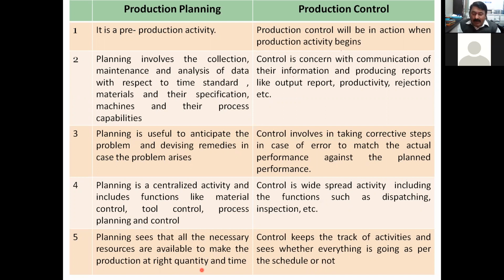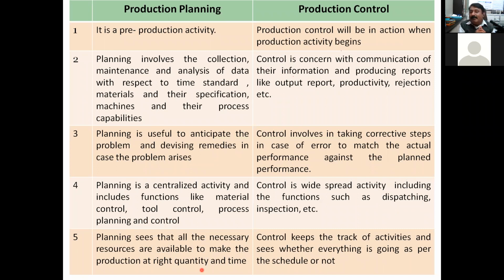Control keeps track of activities and sees whether everything is going as per the schedule or not. Again, the same things are there. So control checks whether the 1000 units will be manufactured. It may be day wise, week wise, fortnightly, or monthly. So keeping track, whether whatever the production schedule is, we will be in a position to achieve the target of 1000, number one. Okay, 1000 will be manufactured.